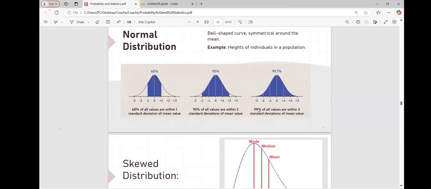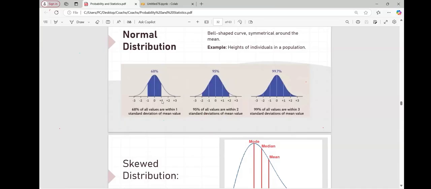Now why have they given this? They are saying here in the first graph 68%. If you have a histogram like this, and you draw the bell curve on your histogram, and you get it like this, then 68% of your data or values are within the first standard deviation of your mean. Understood? That means every point of your data is around your mean. It is not scattered, it is not at all dispersed from your mean. That is the first one.